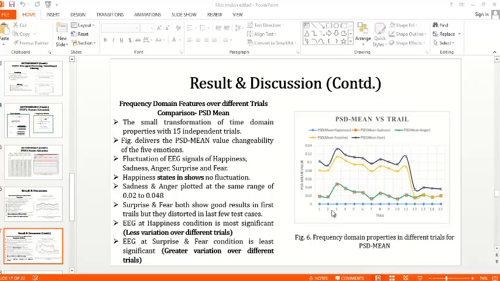It is flat, so there is little or no fluctuation across trials. So for the happiness condition it is most significant, with less variation over different trials. For surprise and fear you can see that there is least significance, and they have greater variation over different trials.